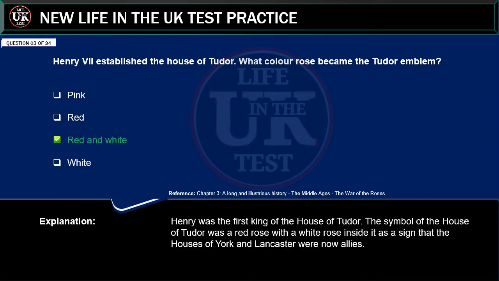Explanation: Henry was the first king of the House of Tudor. The symbol of the House of Tudor was a red rose with a white rose inside it as a sign that the houses of York and Lancaster were now allies.